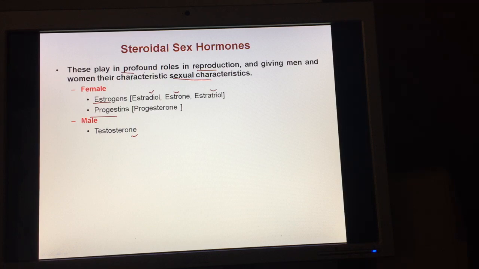Interestingly, all of these steroids are biosynthesized in both males and females. It does not mean that the male does not synthesize estrogens and progestins.